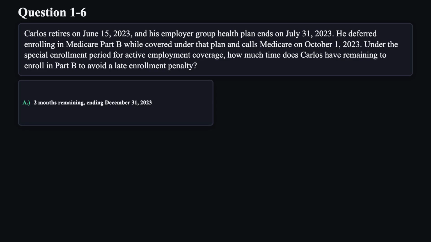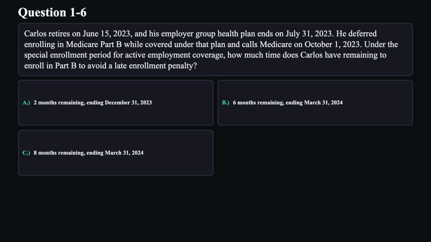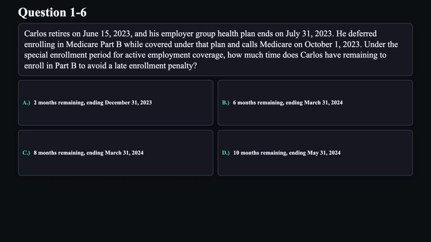A. 2 months remaining, ending December 31, 2023. B. 6 months remaining, ending March 31, 2024. C. 8 months remaining, ending March 31, 2024. D. 10 months remaining, ending May 31, 2024.